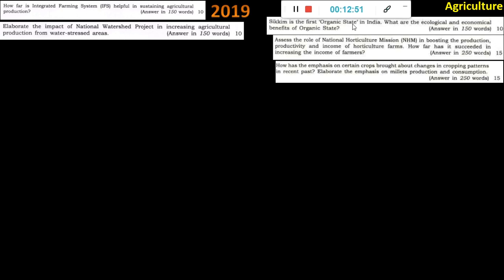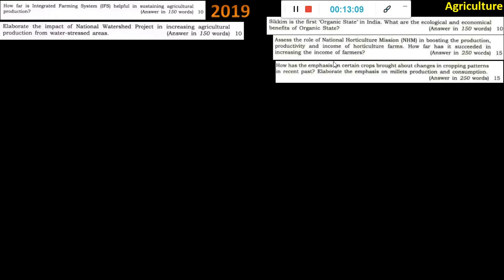Sikkim is the organic state. This same line was one of the statements in prelims also, 2018 prelims. So: what are the ecological and economical benefits of an organic state? I don't think it's a very difficult question; anybody will answer it. Then: assess the role of the National Horticulture Mission. So here it is National Watershed Project, and here it is National Horticulture Mission. These are all 2019 questions.